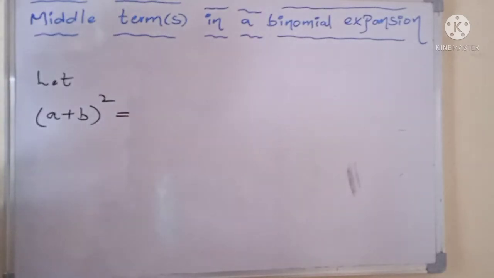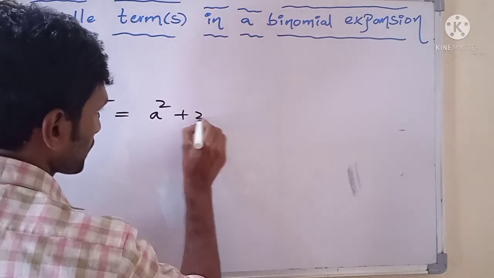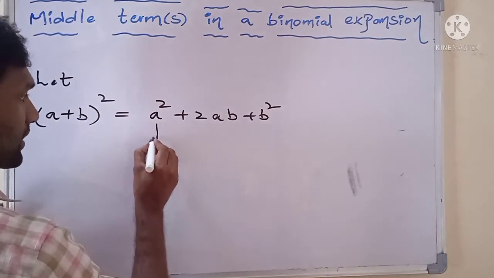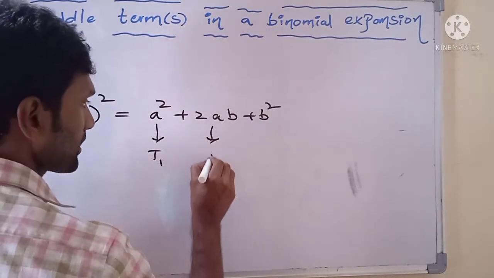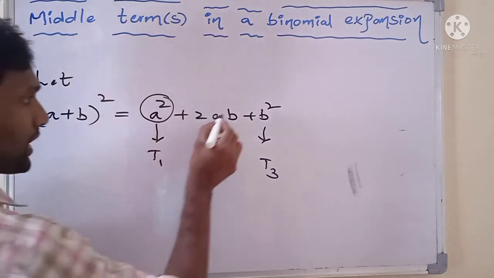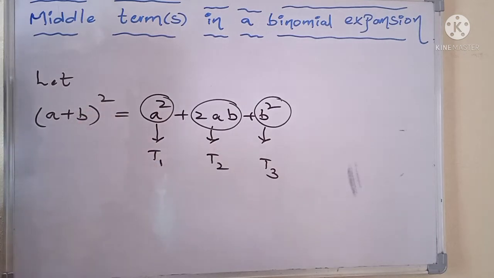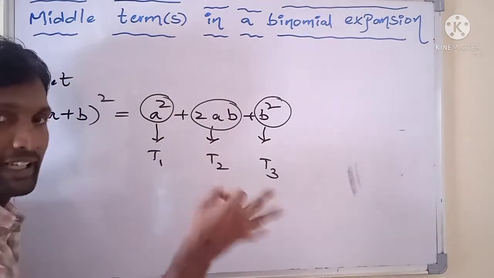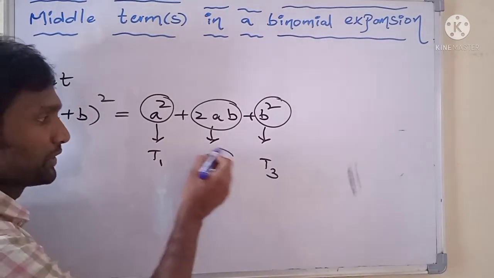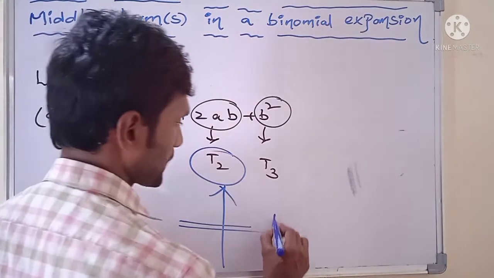Let a plus b whole square is equals to, what is the expansion of a plus b whole square? A square plus 2ab plus b square, where a square is called first term, 2ab is called second term, and b square is called third term. In the expansion of a plus b whole square, totally there we have three terms denoted by t1, t2, t3, where the middle term of the binomial expansion is t2.